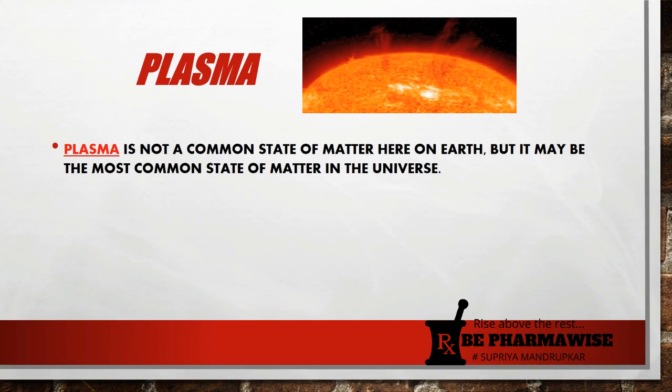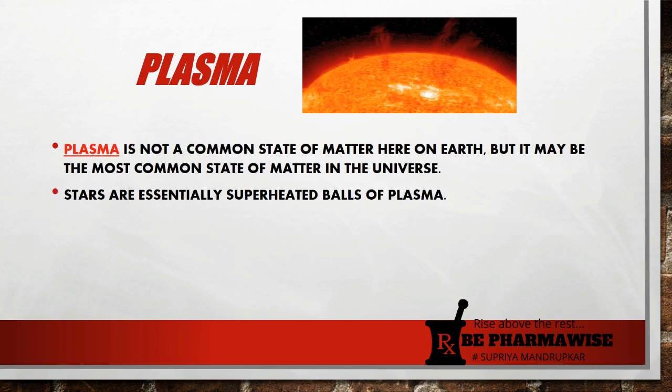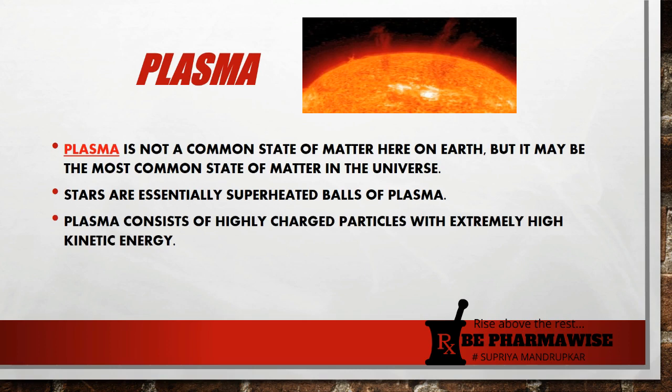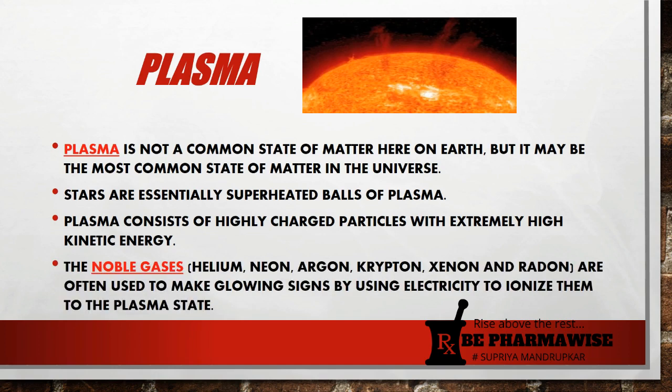The 4th natural state is plasma. Plasma is not a common state of matter here on Earth, but it may be the most common state of matter in the universe. Stars are essentially superheated balls of plasma. Plasma consists of highly charged particles with extremely high kinetic energy. The noble gases like helium, neon, argon, krypton, etc. are often used to make glowing signs by using electricity to ionize them to the plasma state.